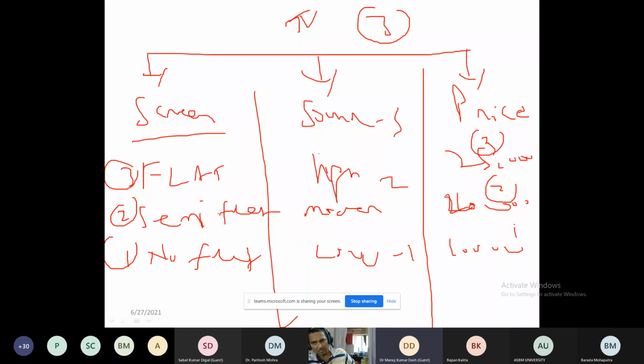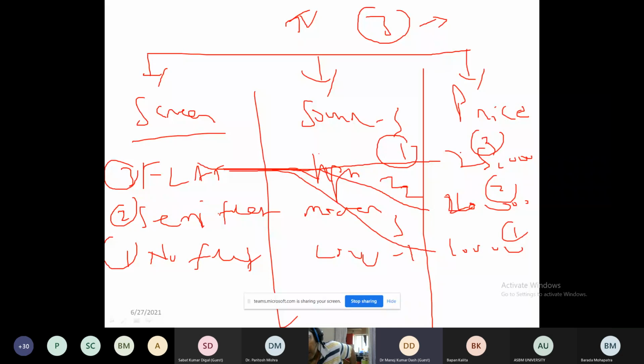What is the problem? The problem is, what combination of attributes should the company offer so that the people will be satisfied and the purchasing will be more. Whether they go for flat screen, high sound, 25,000. Whether they can go for flat screen, high sound, 20,000. Because there are three combinations. One combination will be like this, second will be like this, and third will be like this. Similarly, whether they can go for semi-flat, high sound, price 20,000. Similarly, we have no flat. So there are a lot of combinations the company can offer to the customer.